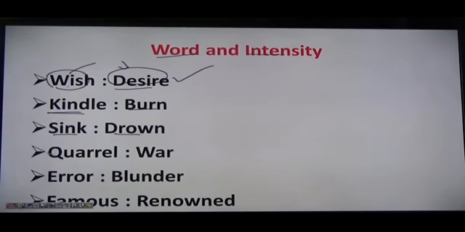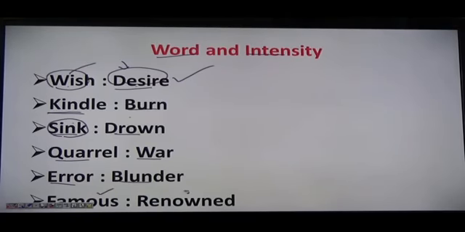Sink and drown. When you talk about sink, it means sinking a little, and drown means completely sinking. Although the meanings of both are the same and they can be used as synonyms, their intensity is different. The intensity of sink is less and drown is more. Quarrel and war. We know that a quarrel is between 2 or 3 persons, but war is between countries. Error and blunder. When we talk about error, it's a very small error, and when we talk about blunder, a very big error, that is said to be a blunder.